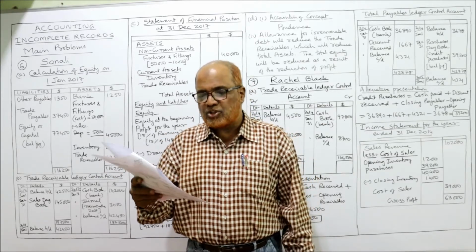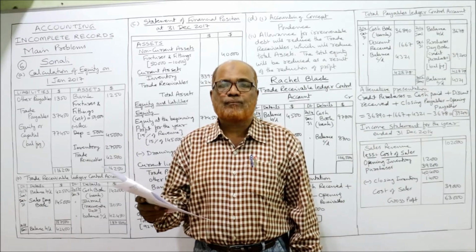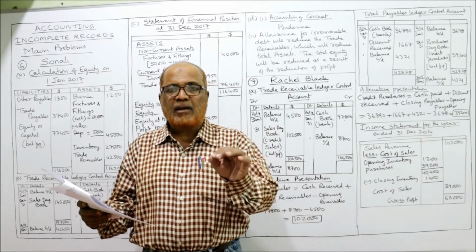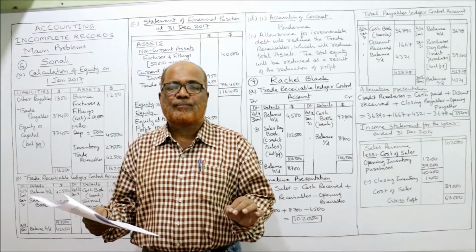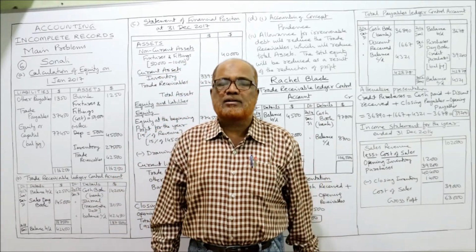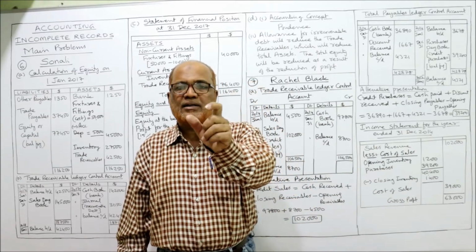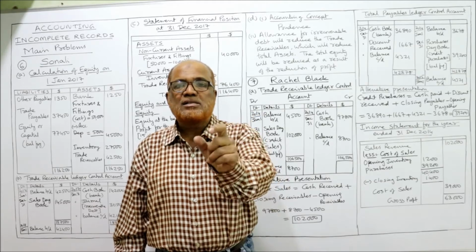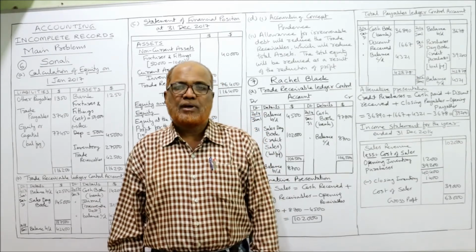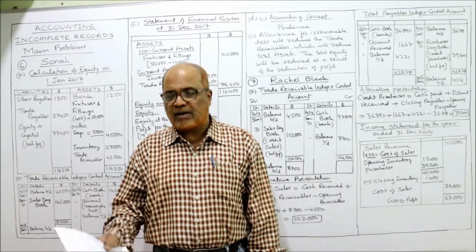Now additional information, irrecoverable debt 3,050 were written off. So during the year irrecoverable debt written off. Already in the previous videos I have explained you irrecoverable debt. The entry for irrecoverable debt is irrecoverable debt debit, trade receivable credit. The trade receivable account will be credited irrecoverable debt.